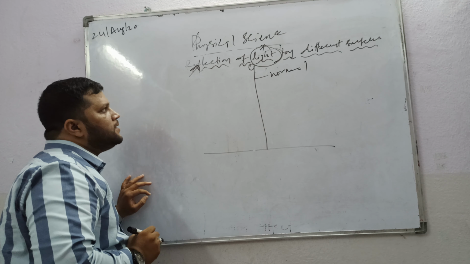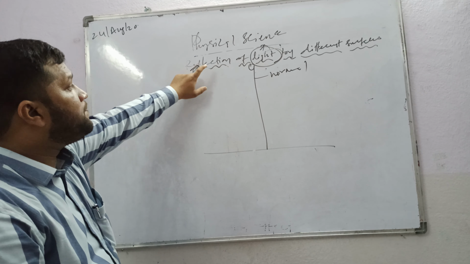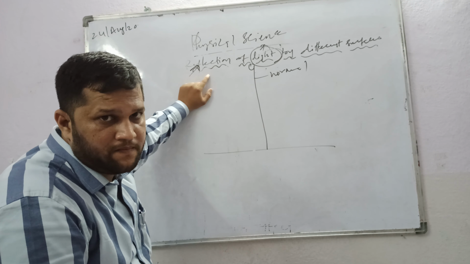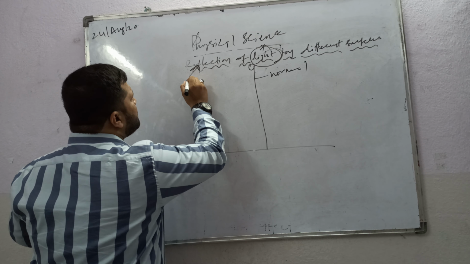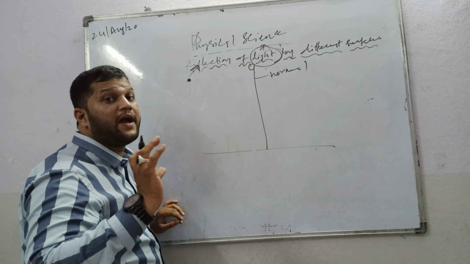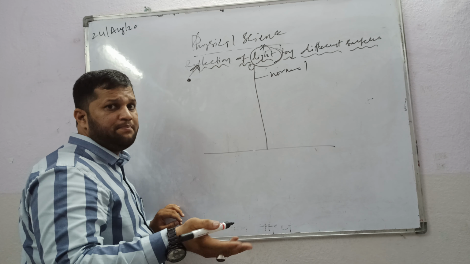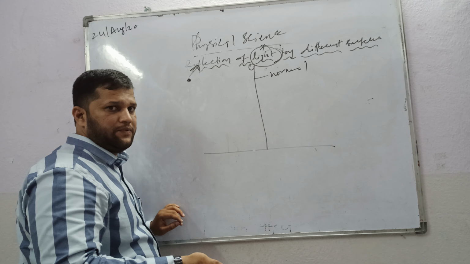What are we going to learn? Reflection. So, this is one point, the source of light. Maybe a bulb, maybe a tube light, whatever it is.